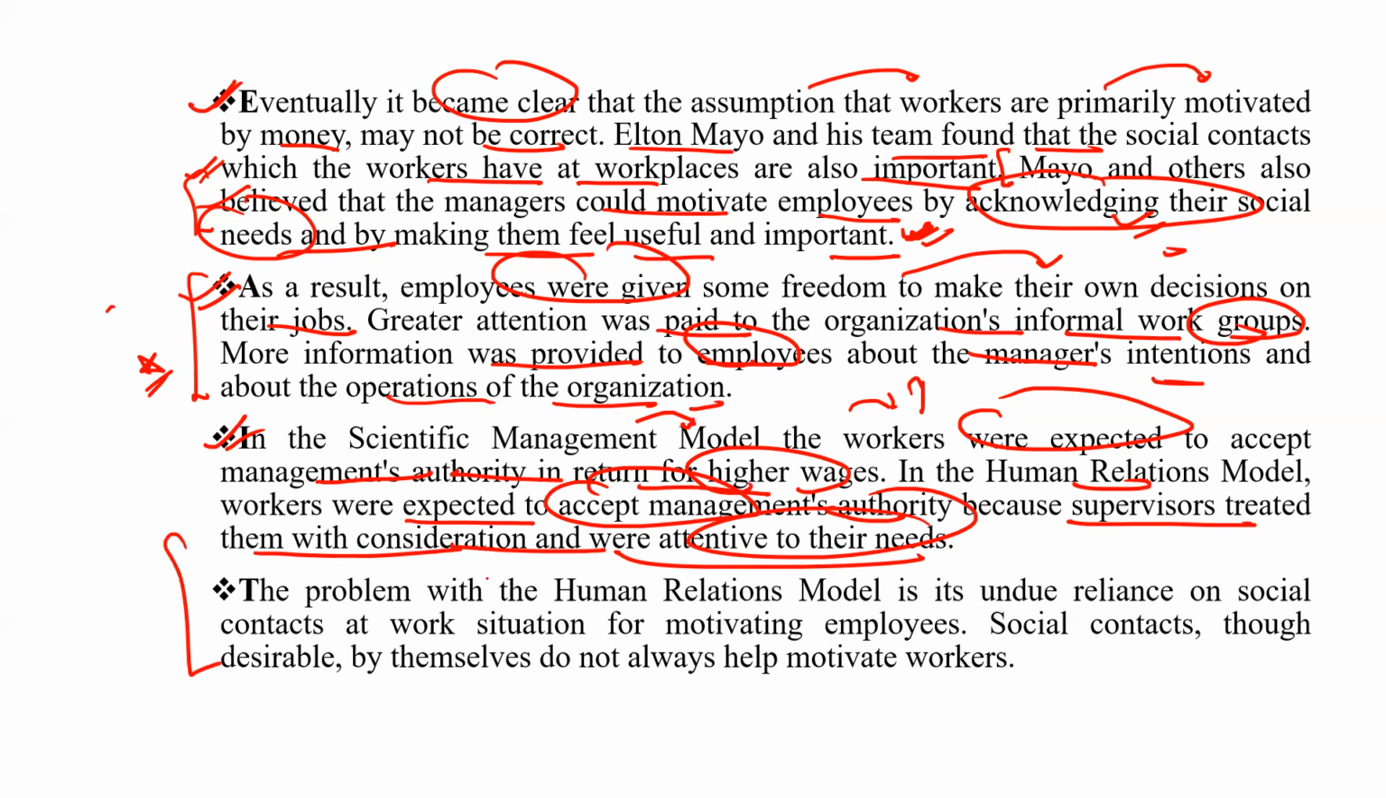So what is the problem with the human relations model? The problem is its undue reliance on the social context at work for motivating employees. Undue reliance basically means overall dependence on the social context at work for motivating employees. Social context, though desirable by itself, does not always help motivate workers.